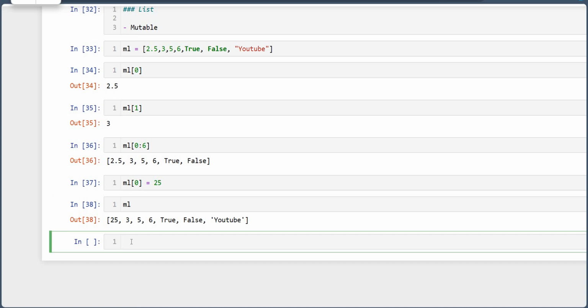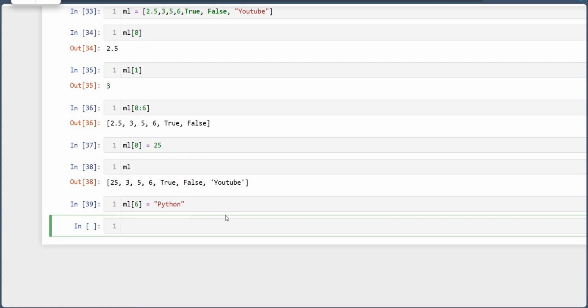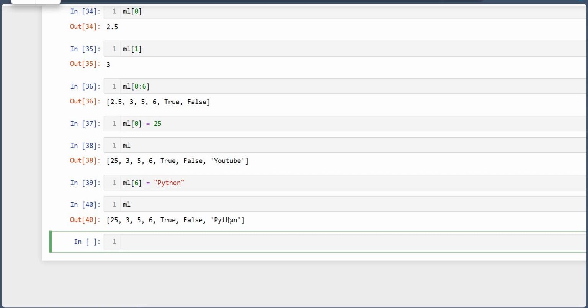One more example you can see. ml of 0, 1, 2, 3, 4, 5, 6. ml of 6 is equal to, what should I write, Python. Now ml, see, YouTube changed to Python because I have changed the value at the 6th index of variable ml. So this is how we can say that list is mutable, it can change the value. So list is a heterogeneous mutable type.